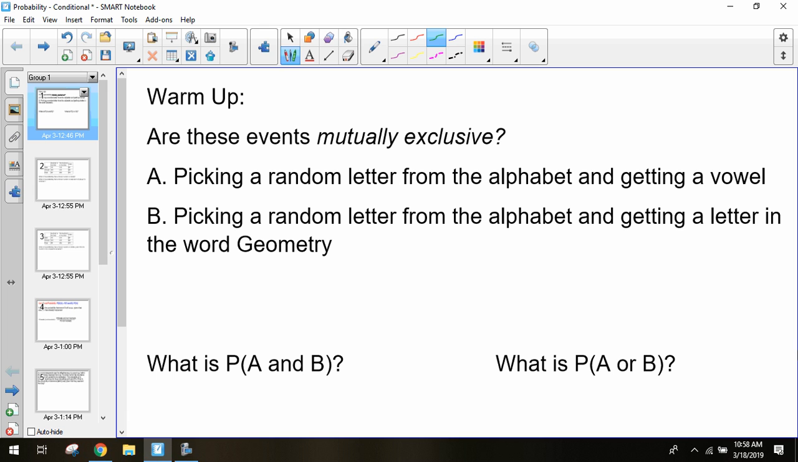So if we want to find whether two events are mutually exclusive, we have these two events: picking a random letter from the alphabet and having that letter be a vowel, or picking a random letter from the alphabet and that letter being a letter from the word geometry. So are these events mutually exclusive? No, they are not mutually exclusive because they can happen at the same time. We have two vowels in geometry, technically three, but two distinct vowels, without counting Y. And so E and O would be our two possibilities that give the probability of both of them at the same time.